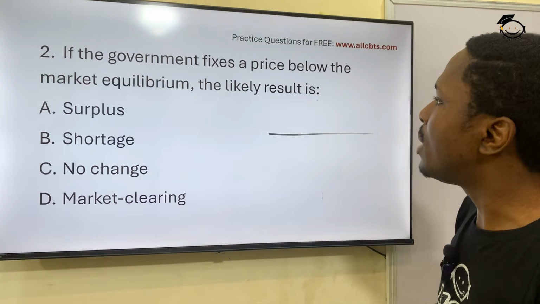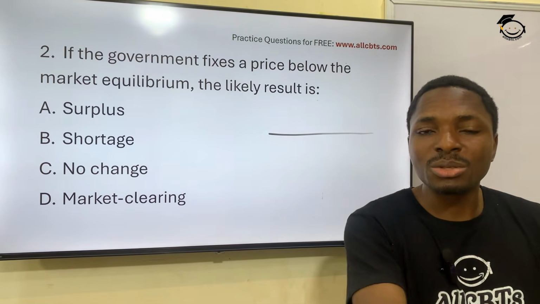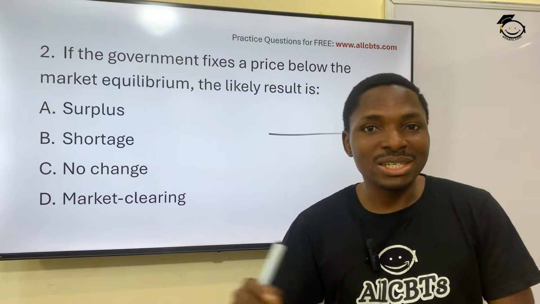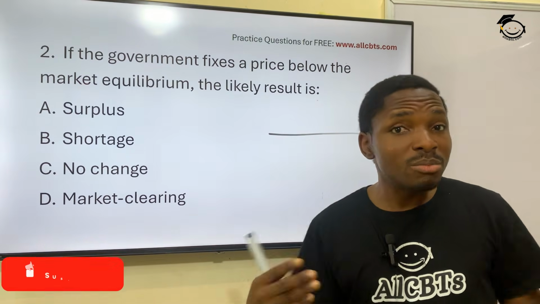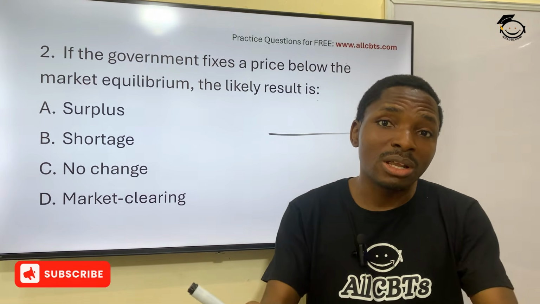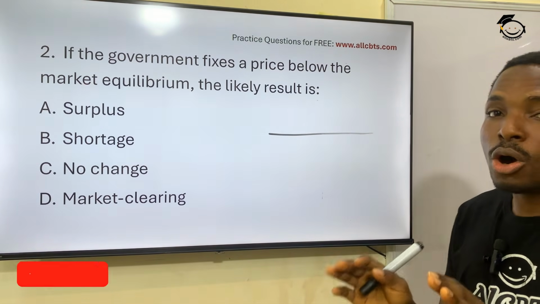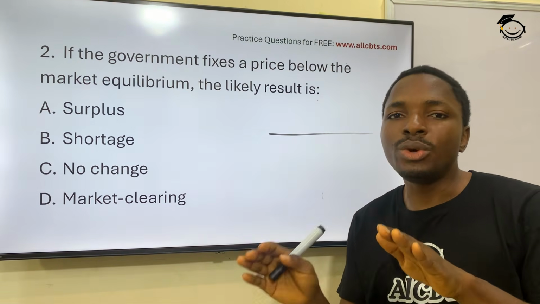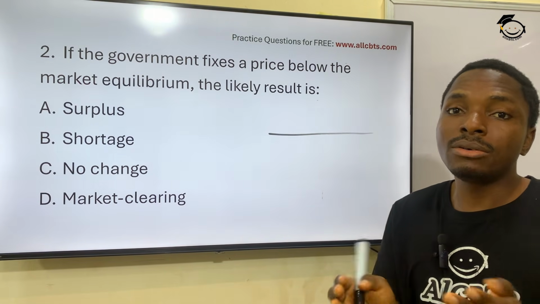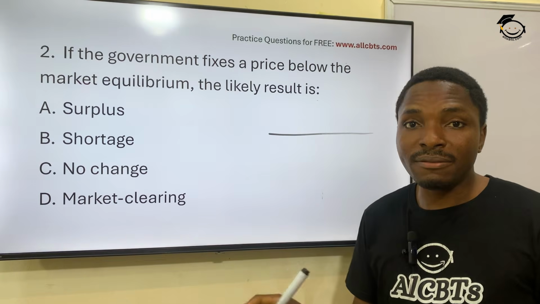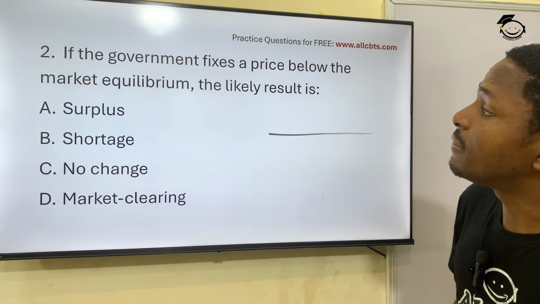What will happen? What will happen is that there will be shortage. Why? Because a lot of people will rush the product because the product is cheap, leading to what? Shortage of the product, and it will also lead to the producers of the products not making profit. They won't make money, so they won't be able to produce a lot of it. There will be shortage. Okay, so that's shortage. So there must always be government liaising with the manufacturers, the producers, in order to come up with a particular price that will benefit both hands. That's the consumers and the producers of the product.